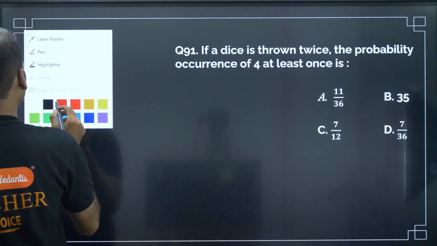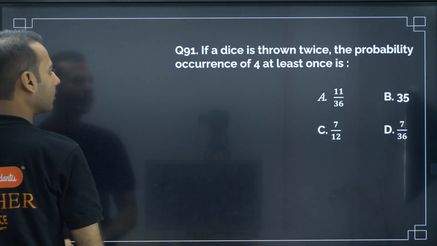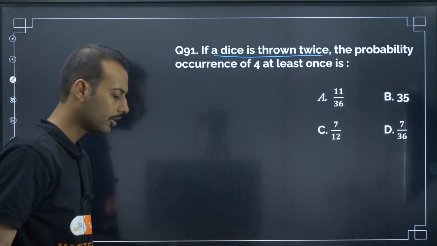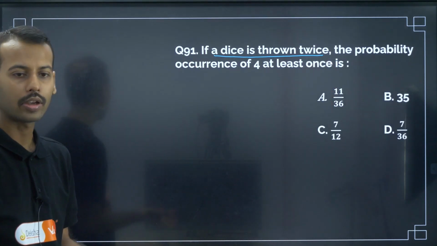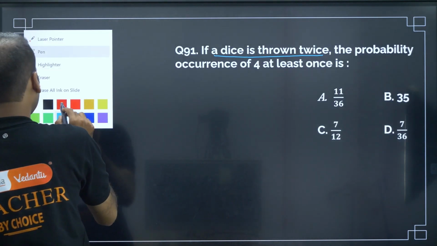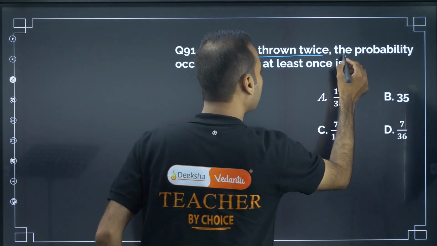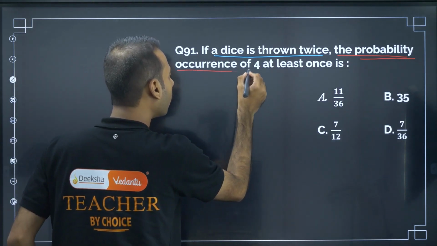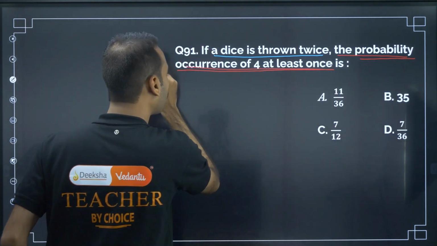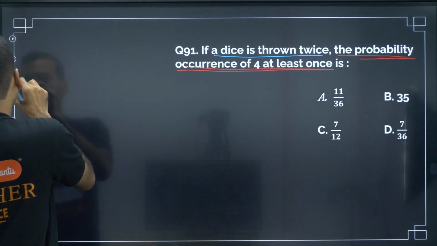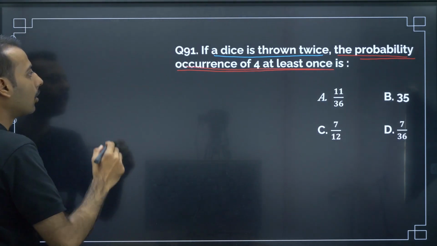If a die is thrown twice, let me read the question. If a die is thrown twice, that means one die they have thrown twice. The probability of occurrence of, what is the question? The question is probability of occurrence of 4 at least once. This is the question. Now to start with, how to start?